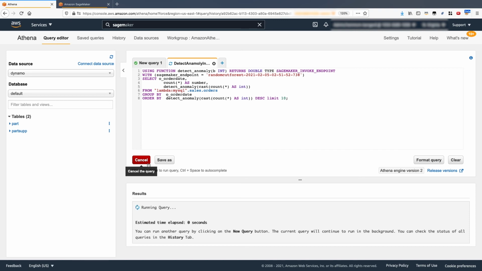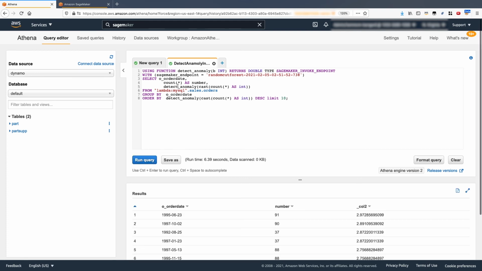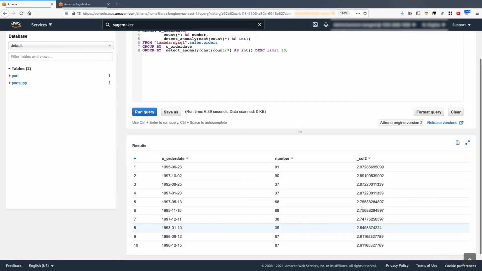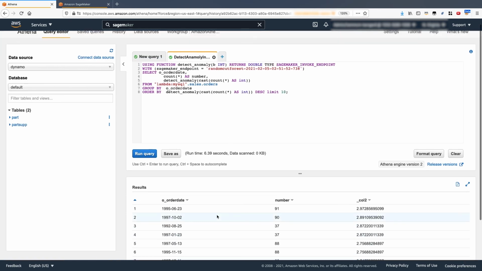As we run the query like we did previously for our MySQL data source connector, the Lambda function will be invoked, which will return the data from our orders database and then pass that order count onto our SageMaker model. Now, after a few seconds, we can see the query results, which include our anomaly score provided by our model hosted in Amazon SageMaker. Now, a low score value indicates that the data point is considered normal. High values indicate the presence of an anomaly in our orders.